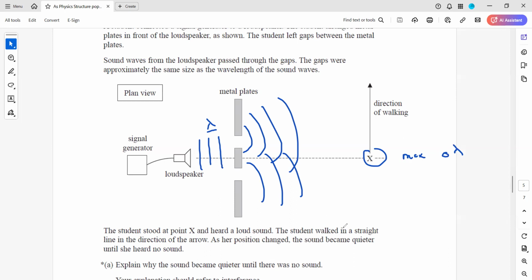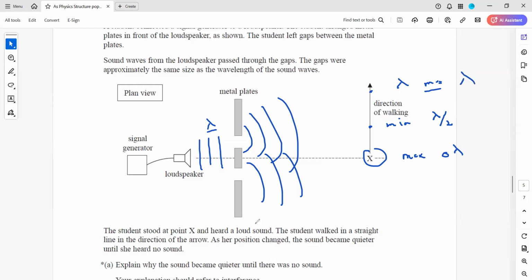Then the student walked in a straight line in the direction of the arrow, and as her position changed, the sound became quieter. Why did the sound become quieter? Because destructive interference will take place, where the path difference will be half of the wavelength. Then the sound becomes quieter and she heard no sound. And as she walked further, what will happen again? There will be a maxima again, because the path difference will be one wavelength.